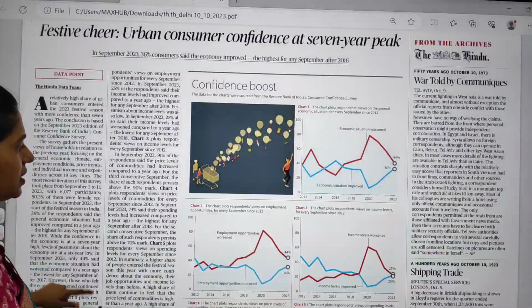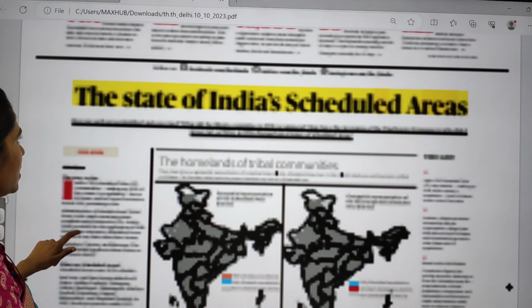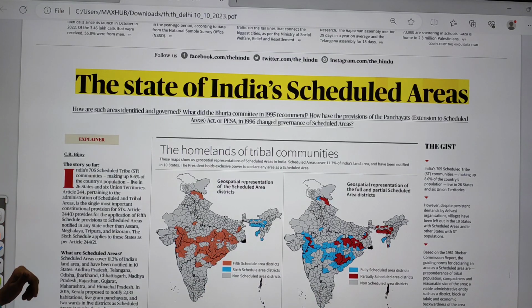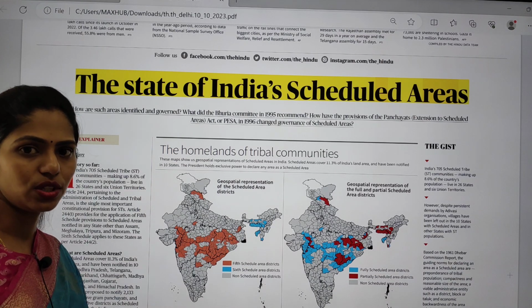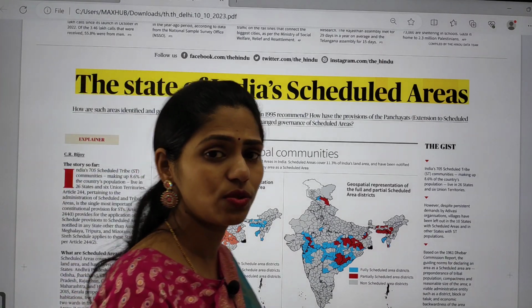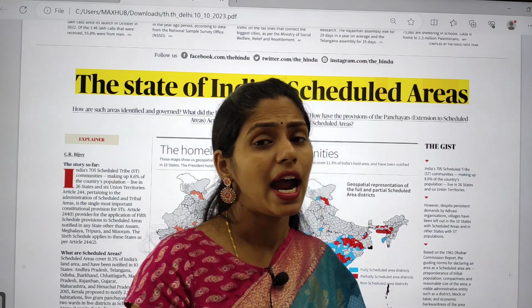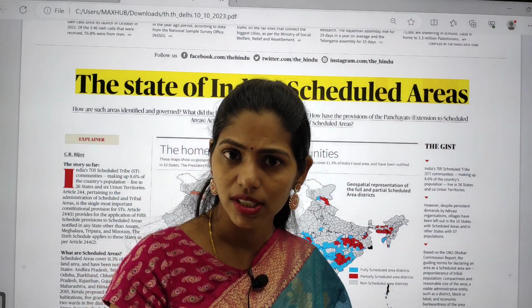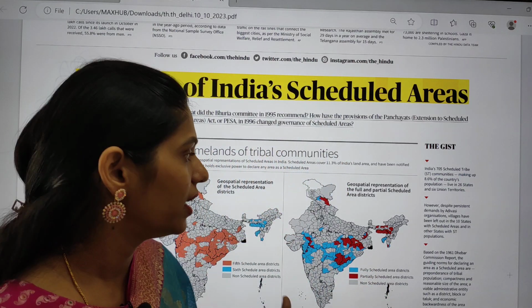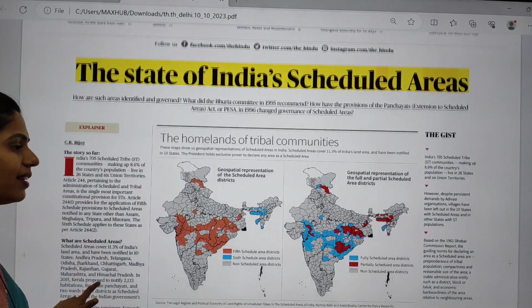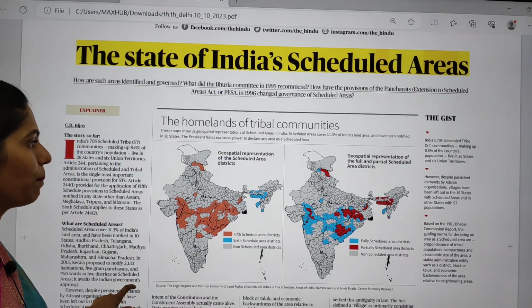And if you move on in this text and context, you can see this article regarding the state of India's scheduled areas. So you have to see what is the meaning of scheduled areas and in which states we have these scheduled areas and which are the articles related to the scheduled areas. This topic is important from your GS paper 2 point of view.